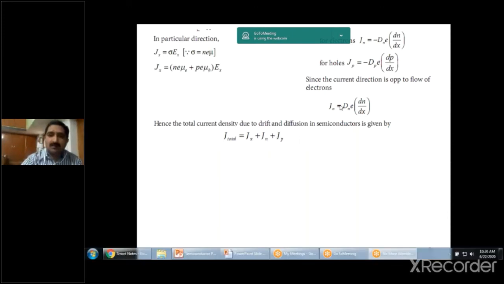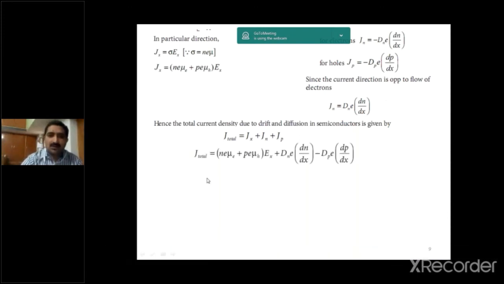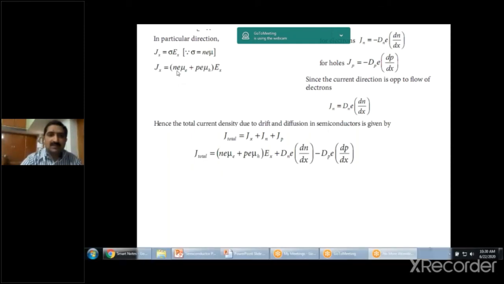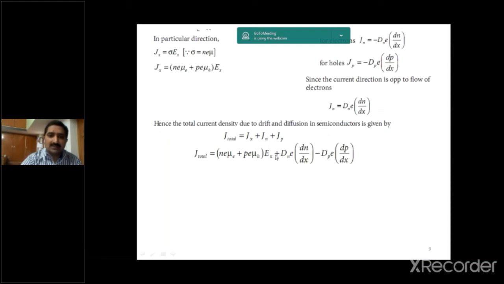So J total is equal to Ne mu_e plus Pe mu_h into Ex, plus Dn e dN by dx minus Dp e dP by dx. Here Dn is the diffusion coefficient for electrons, Dp is the diffusion coefficient for holes. Here N is the concentration of electrons in the conduction band, P is the concentration of holes in the valence band.